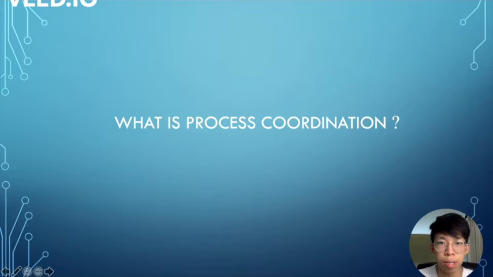In simple words, in a multi-process system, process coordination is about coordinating the exclusion of processes in a way that no two processes can access the shared data and resources at the same time. This means that process coordination is to reduce the conflict between multiple processes accessing the data at the same time.